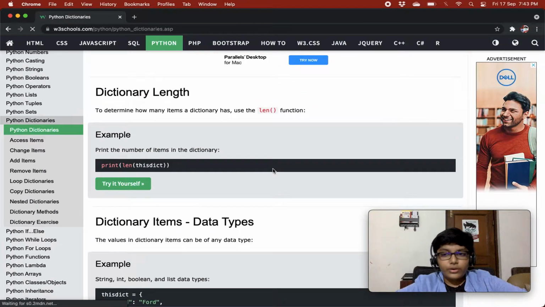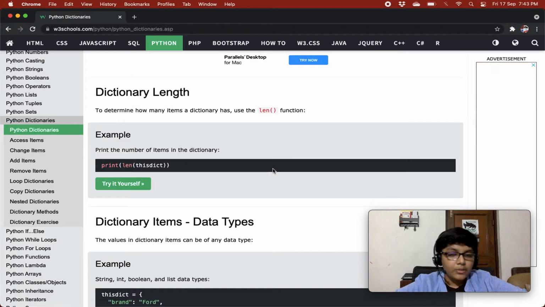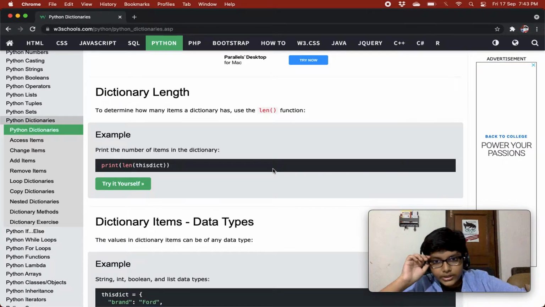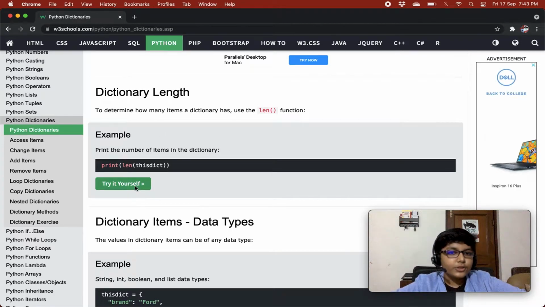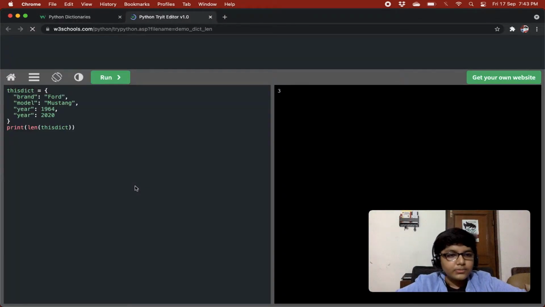Dictionary length. If you want to determine how many items a dictionary has, use the length function. Over here it has 3 items, as one year has been ignored. So 1, 2, and then finally 3. So it has 3 items, right?